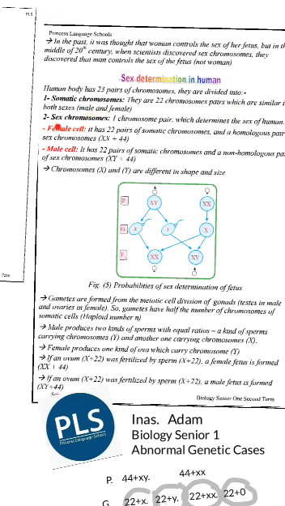The second type is sex chromosomes. Sex chromosomes equal two chromosomes, or one pair of chromosomes, and they are different between male and female. In female, they are similar to each other and they are XX, and we can also call them homozygous pairs. What is the meaning of homozygous? Homozygous means that they are similar to each other. In male, they are different from each other and they are XY, and we can also call them a heterozygous pair.